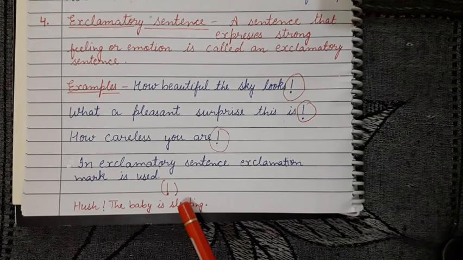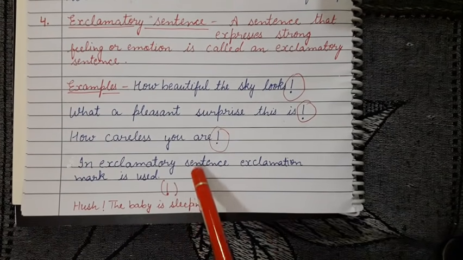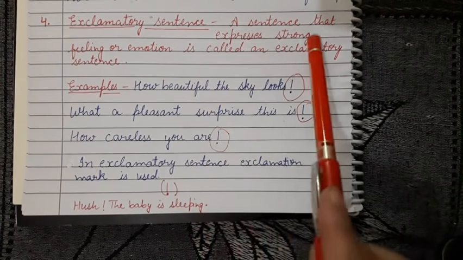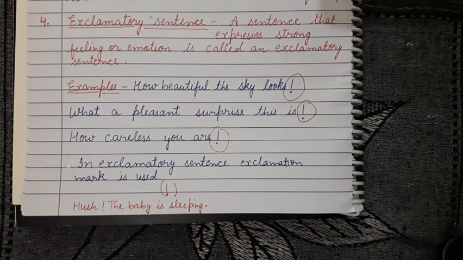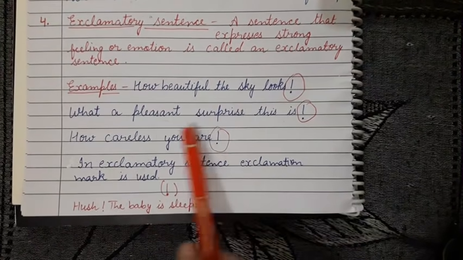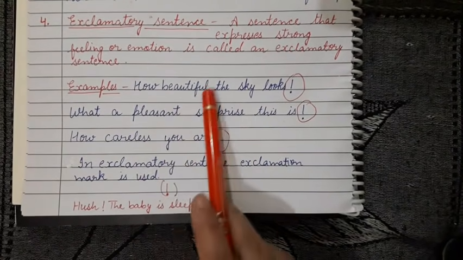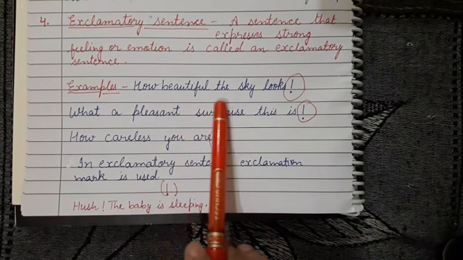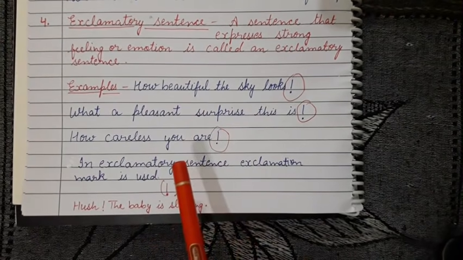So I hope you understood this. A sentence that expresses strong feeling or emotion is called an exclamatory sentence. Here are the examples: how beautiful the sky looks.